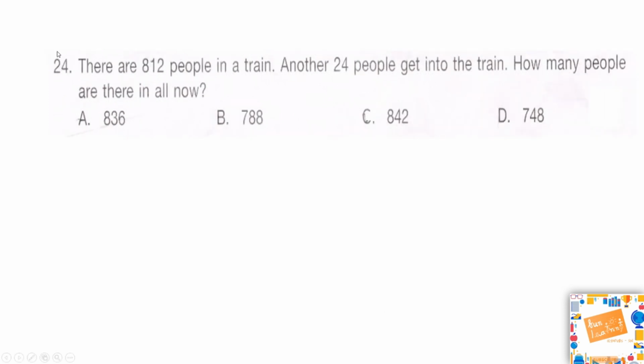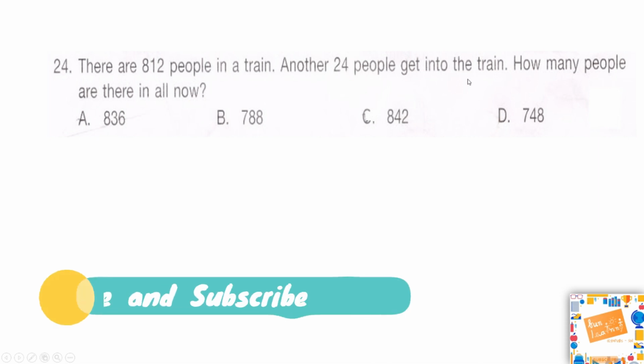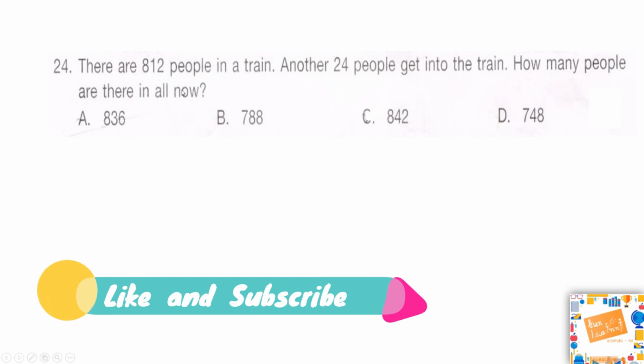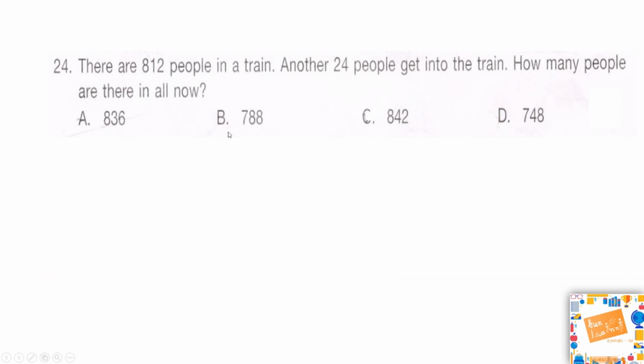Next question. There are 802 people in a train. Another 24 people get into the train. How many people are there in all now? Is it option A 836, option B 788, option C 842 or option D 748? Your time starts now.